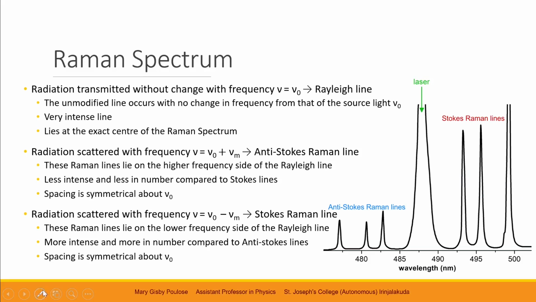These Stokes Raman lines are more intense and more in number compared to anti-Stokes lines. The intensity of these lines is higher compared to the anti-Stokes Raman lines, and the number may also be more. The spacing of these lines from the Rayleigh line is symmetrical about nu naught.